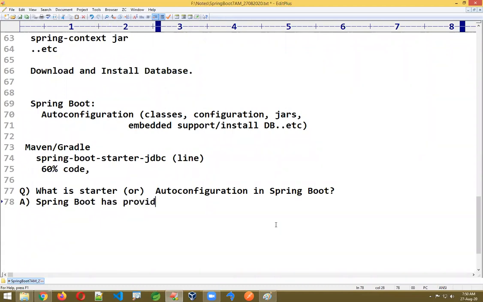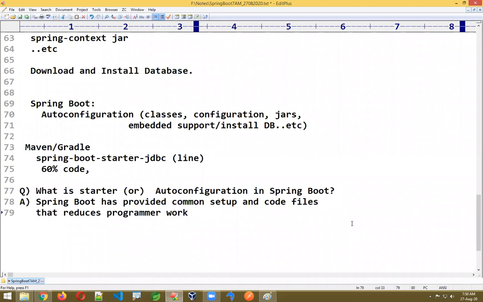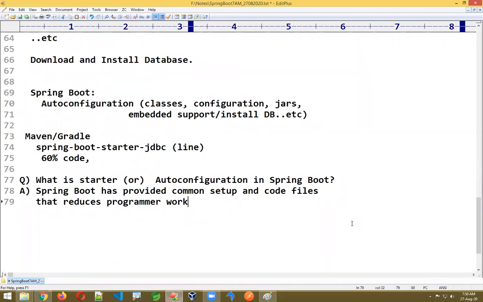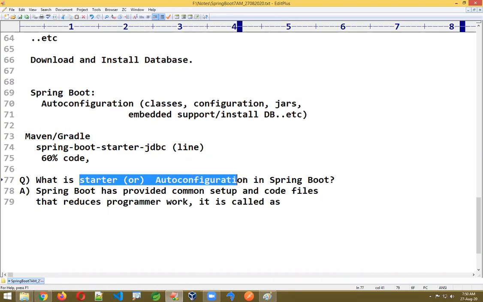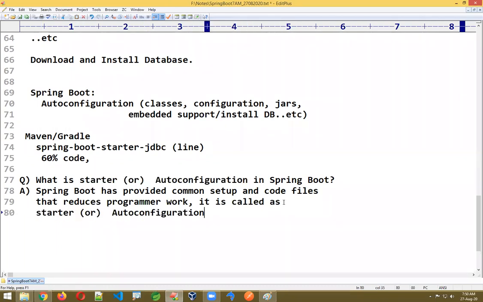Spring Boot has provided common setup and code files that reduce programmer work. These beginning files are called a starter or auto configuration. For every requirement there will be one starter.